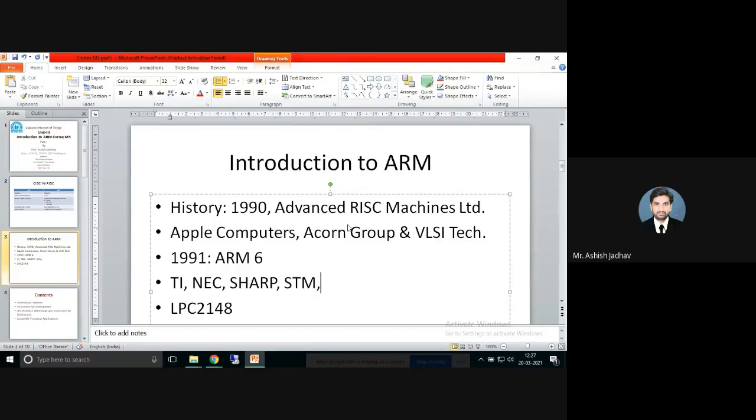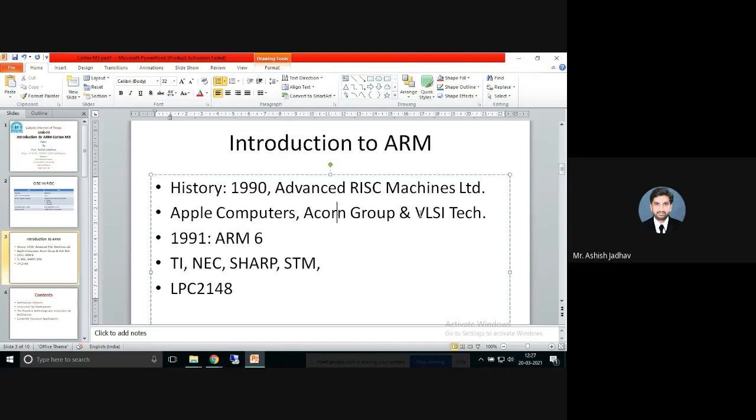Right. So they licensed this ARM processor design and extended the applications of ARM processor into the mobile phones. Right. So you can see most of the microprocessors are coming from those groups like Apple, Acorn, VLSI, then Texas Instruments, NEC, Sharp, and STM. They are developing the microprocessors which are being used in mobile phones along with Intel.